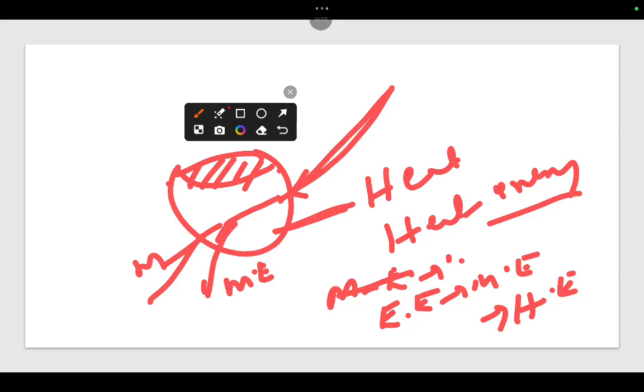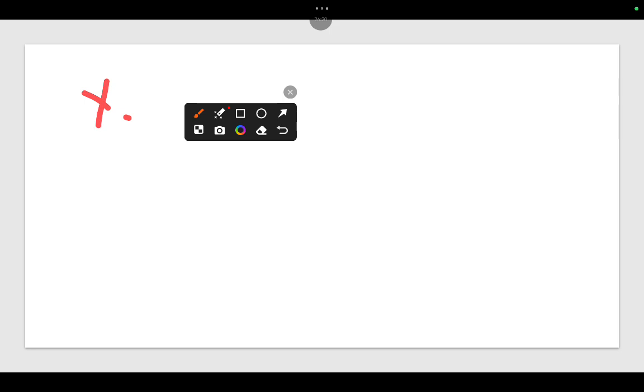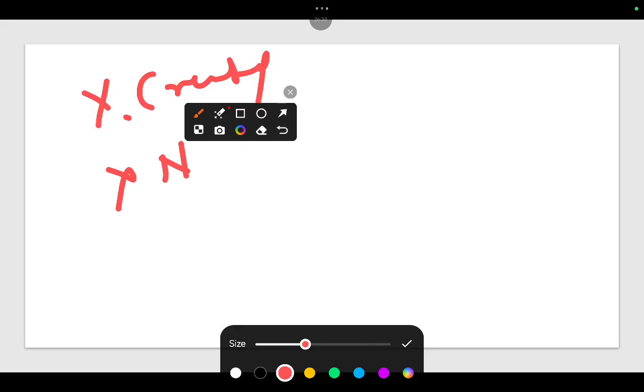Here energy changed from one form to another form. That means energy is neither created nor destroyed.